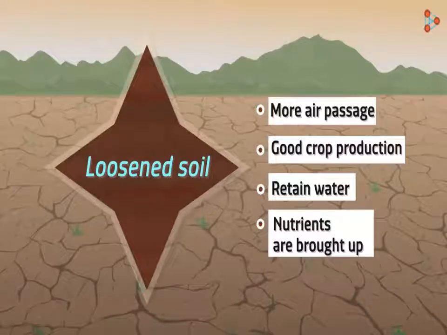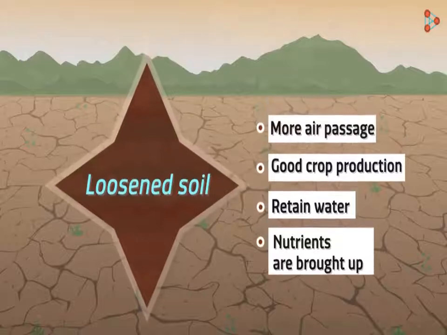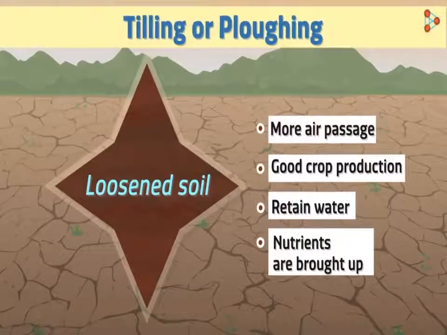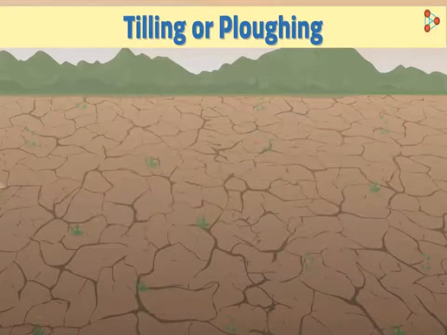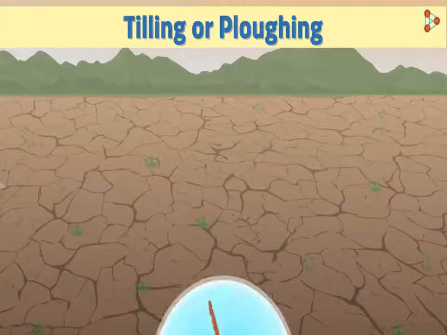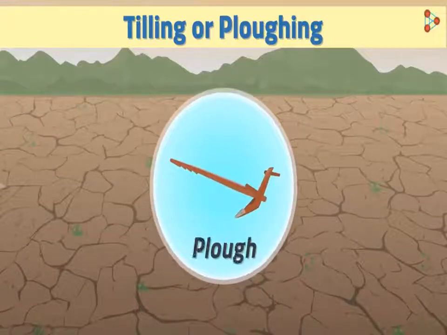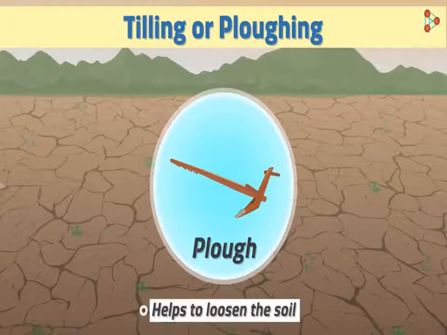So, what is this process of loosening and turning of soil called? We call it tilling or ploughing in agriculture. How is tilling and ploughing done by man? Have you heard the name of an equipment called plough? Yes, I'm sure you have. It helps to loosen the soil.